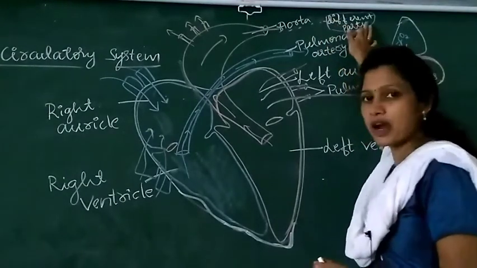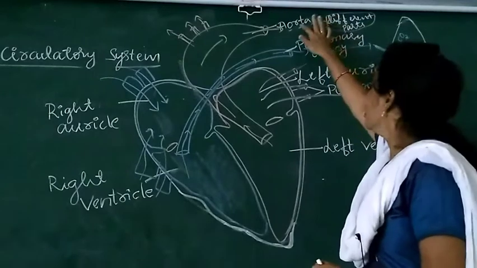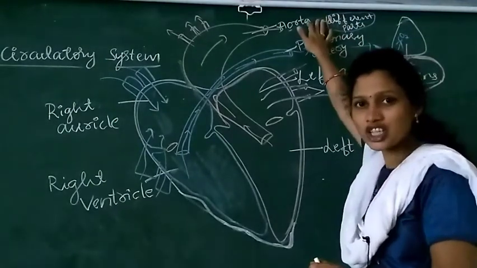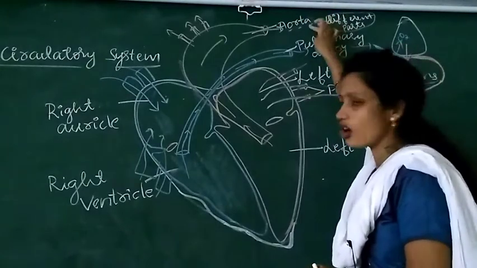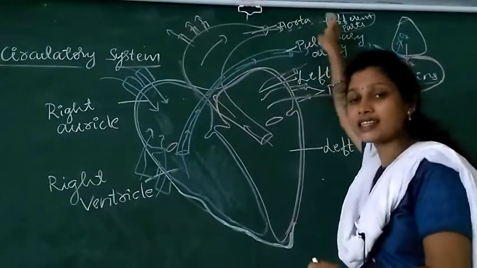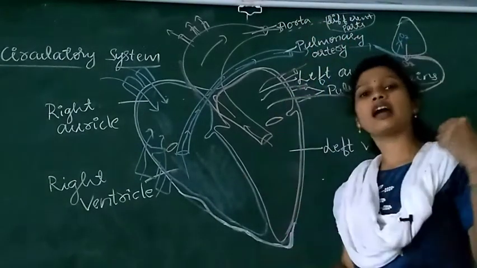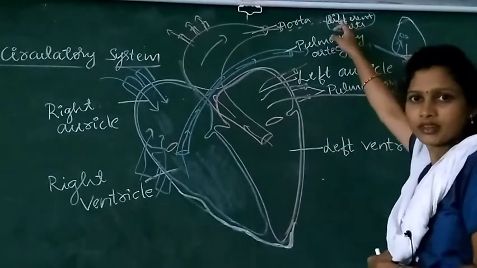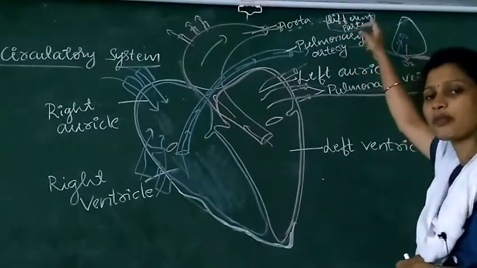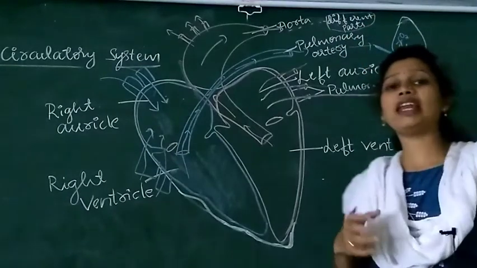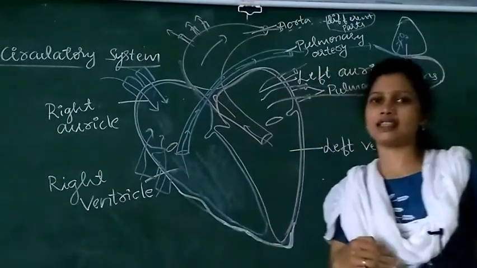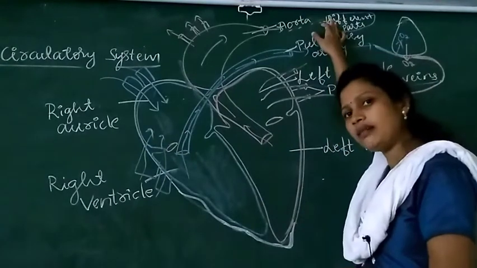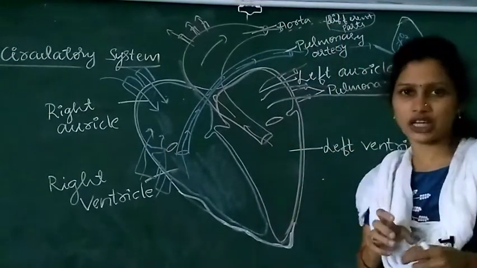In the different parts of the body, exchange of gases takes place. That means oxygen present in the oxygenated blood gets exchanged with the carbon dioxide present in the cells. And this carbon dioxide is produced during various metabolic activities. That means oxygenated blood becomes deoxygenated.